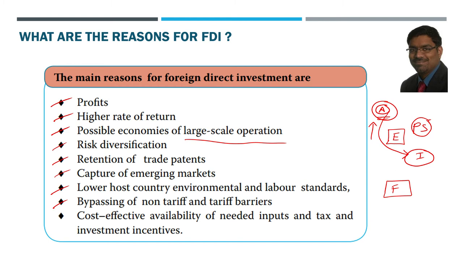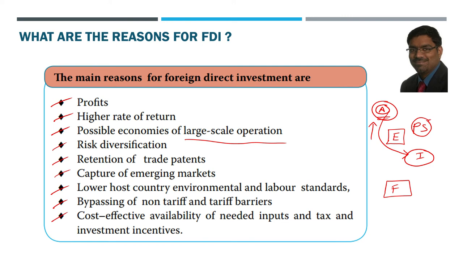Importing a car to India is very expensive. But manufacturing a car in India and selling to the Indians is a lucrative option for them. So that is why all foreign cars are there now here in India. Toyota, Ford, everybody is there in India, who are all manufacturing also in India and selling their cars in India, which they could not have done if they wanted to manufacture outside India and export to India. 100% customs duty is there. So it is better to manufacture in India than pay that much customs duty. So the automobile industry in India is the best example of how they bypassed the tariff barriers in India by setting up a plant in India itself.